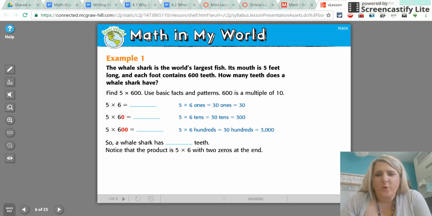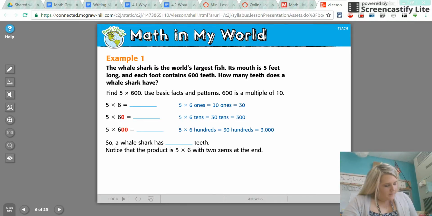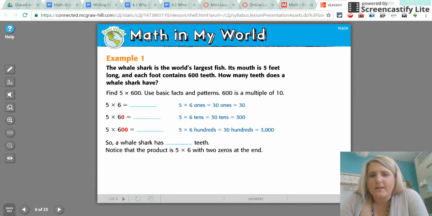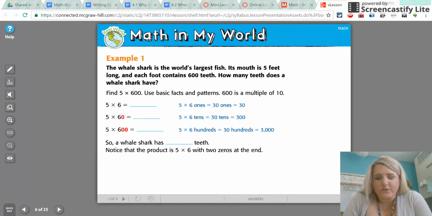We're on chapter 4, and you're going to be working on page 197 and 198 today. So go ahead and turn in your book to 197. And again, if you ever need to pause this while I'm talking, just go ahead and pause it. But go ahead and turn to page 197 in your book. This first lesson is all about multiples of 10, 100, and 1000.